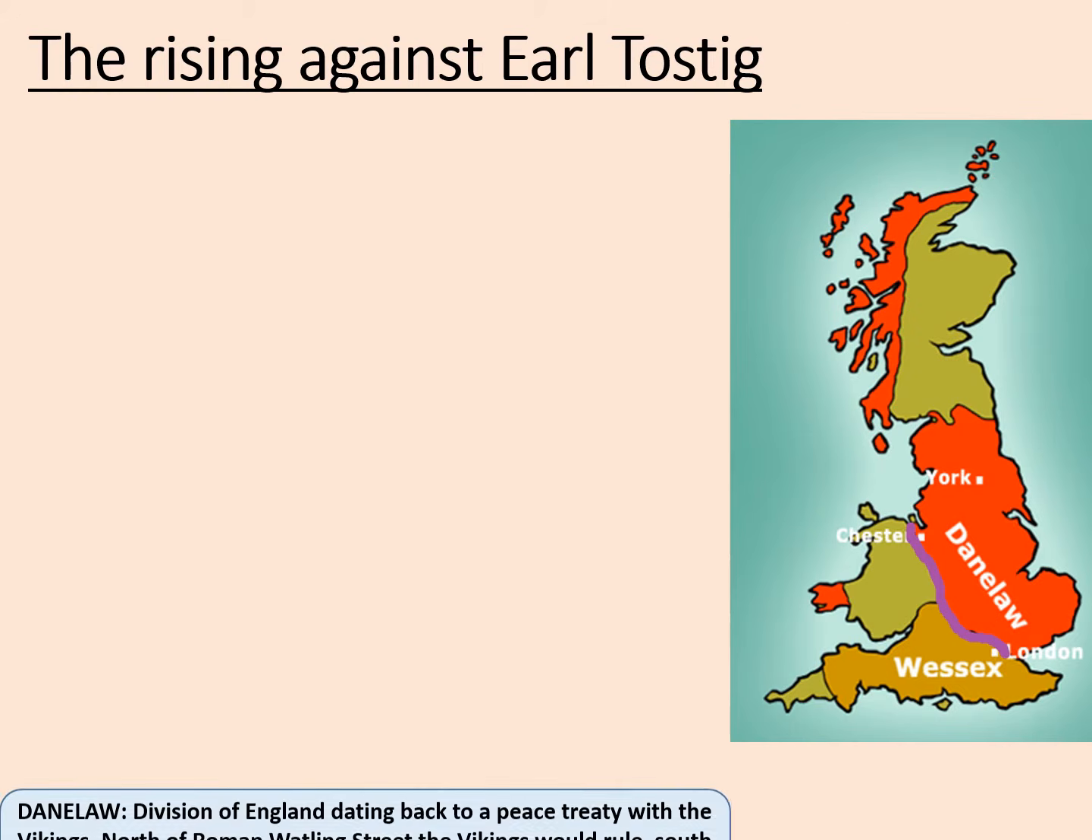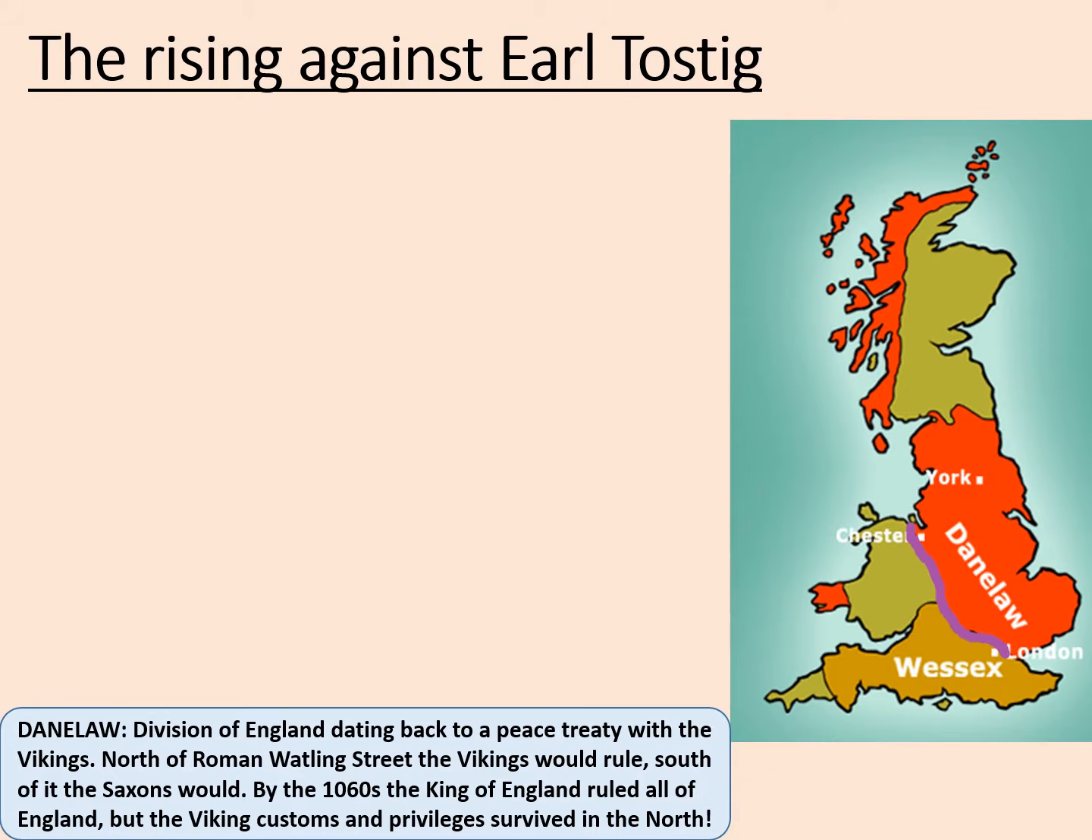Firstly, some context. Notice on this map here that there is a purple line and an orange area shaded as the Danelaw. Some earlier Viking possessions are also shown on the west coast of Wales and Scotland. You can ignore those, but this gives a generalisation. The Danelaw was a division of England dating back to a peace treaty with the Vikings. North of the Roman Watling Street, the Vikings would rule. South of it, the Saxons would.